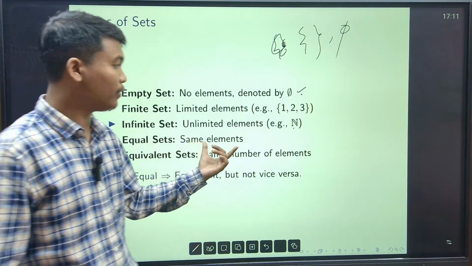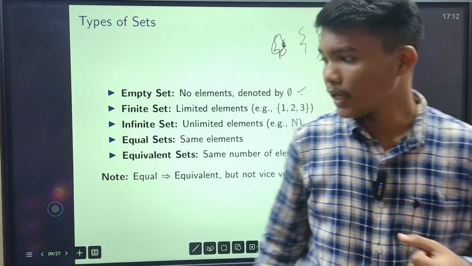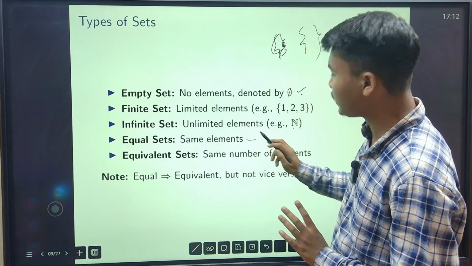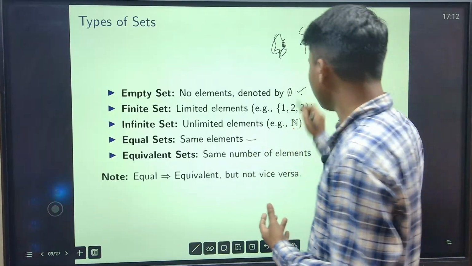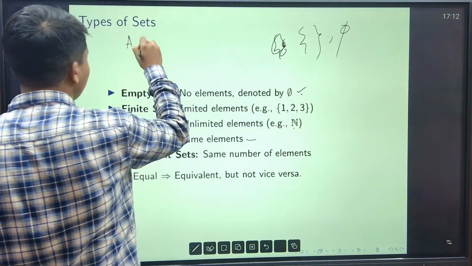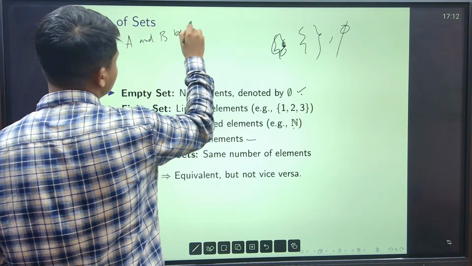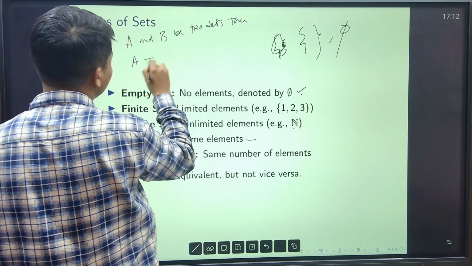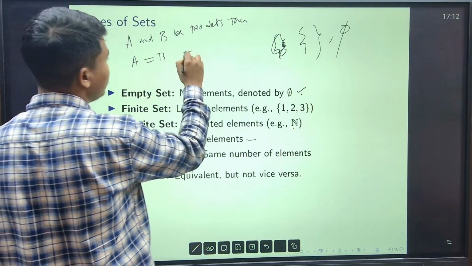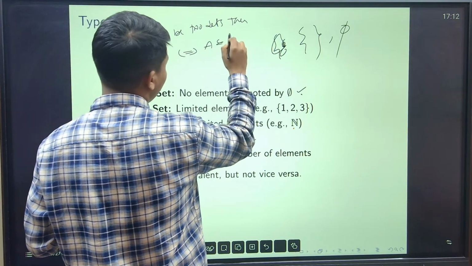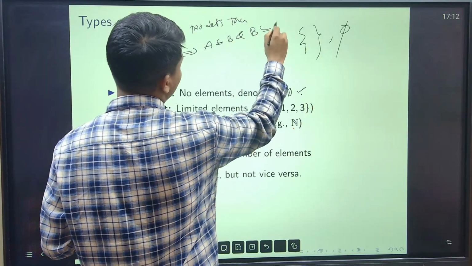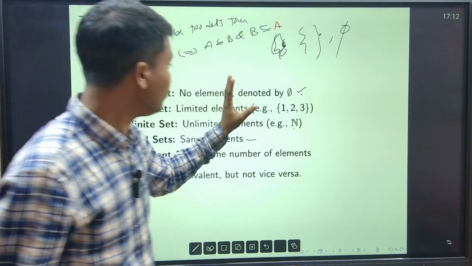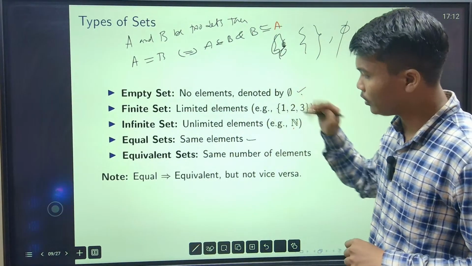Equal set, same elements: two sets are equal if and only if each element is equal. So another definition of equal set will come, that A is a subset of B. Suppose A and B are two sets, then A equals B, the two sets A and B will be equal if and only if A is a subset of B and B is a subset of A. A must be a subset of B and B must be a subset of A, then only we can say that A equals B.